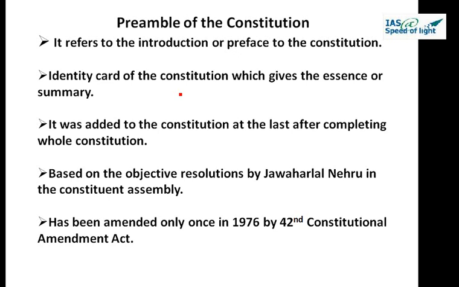This particular part, the preamble of the constitution, was added in the last by the Constituent Assembly after finishing the whole of the constitution. The reason for this was the constitution framers wanted to give a glimpse of whatever they have given in the constitution, or the objectives the constitution has derived for the people of the country. So let us go point by point for the preamble of the Constitution.